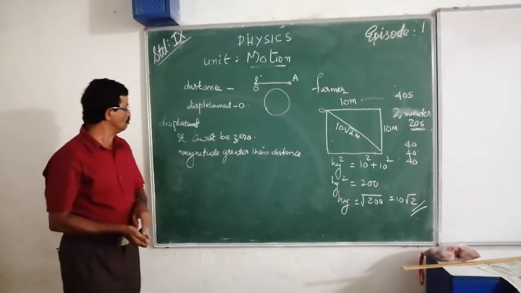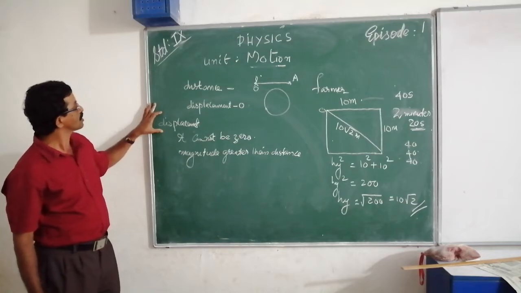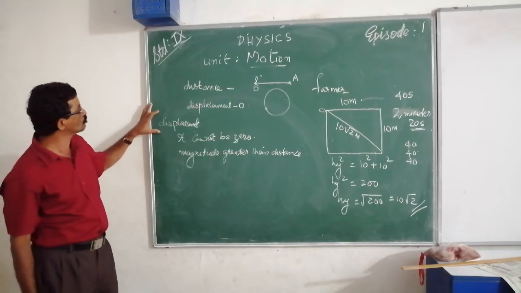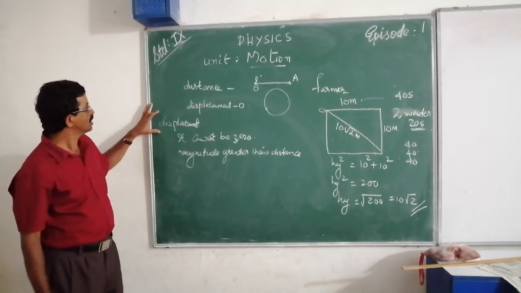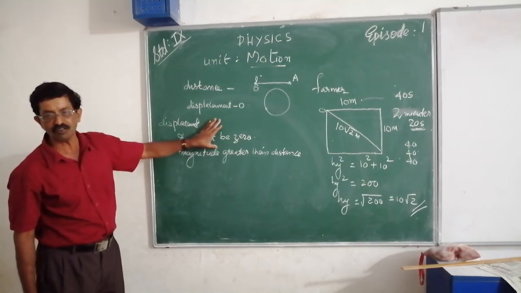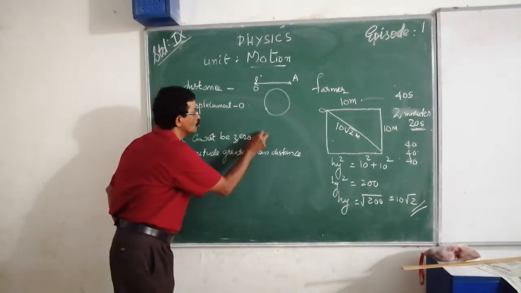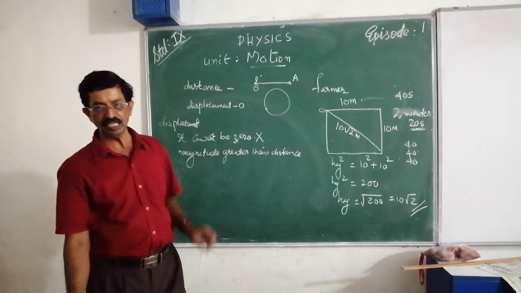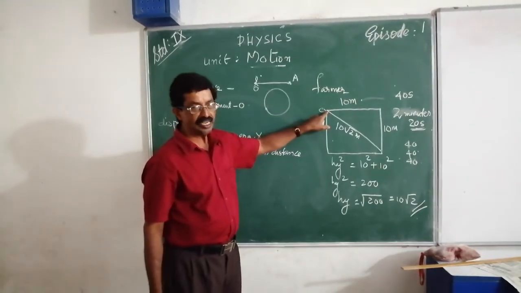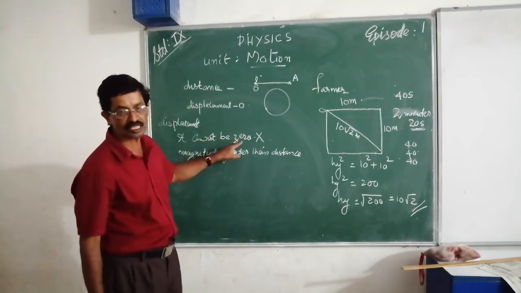Now, you want to find out one more thing about displacement. That is also a question given there. Which of the following is true for displacement? The first one is: it cannot be zero. Displacement cannot be zero. Is it true? No, it is not true, because displacement can be zero. When a body starts from one point and again returns there, there is no displacement. So displacement can be zero.